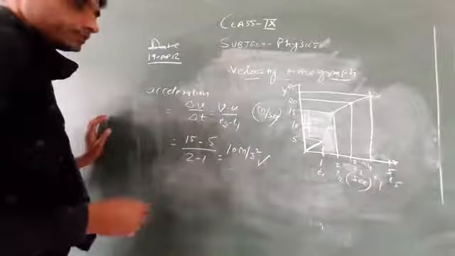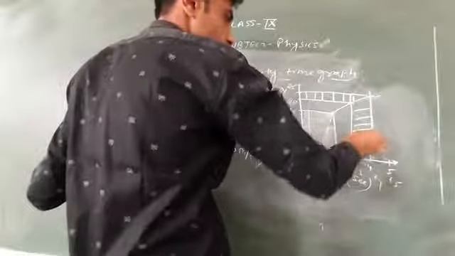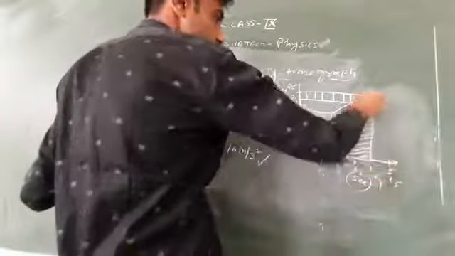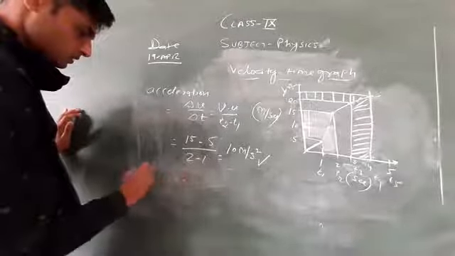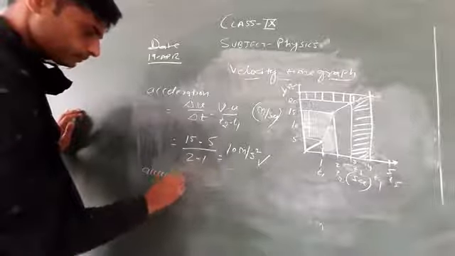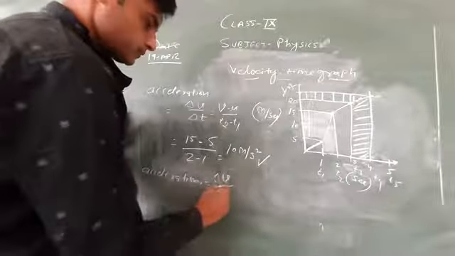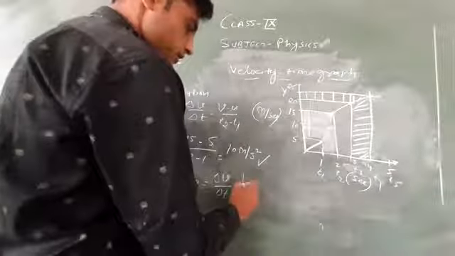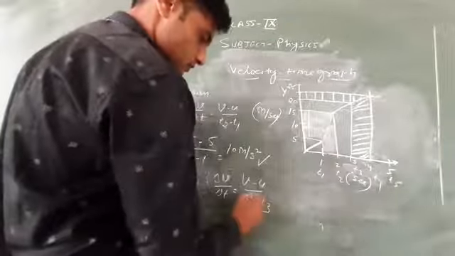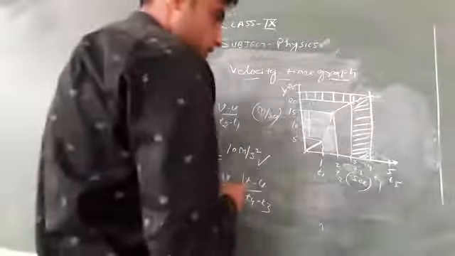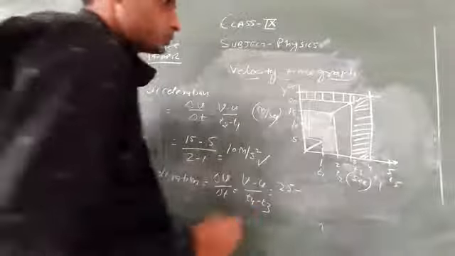Now for the next interval, the acceleration is equal to del V upon del T. It means V minus U upon T4 minus T3. What is V? V is 25 and U is 20.